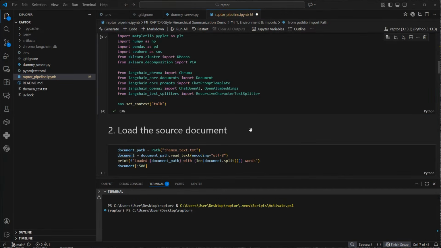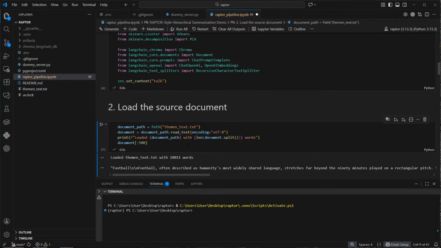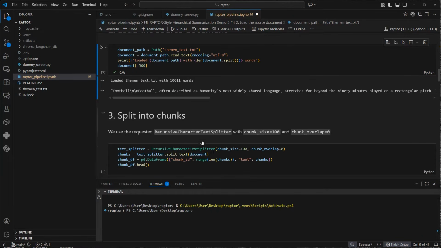After that we can just load the document into memory. We use the Path class and the read_text method of that class to read the file into memory. After that we use the recursive character text splitter to split the text which we loaded here, provide that as an argument, and at the end we store that in a data frame.